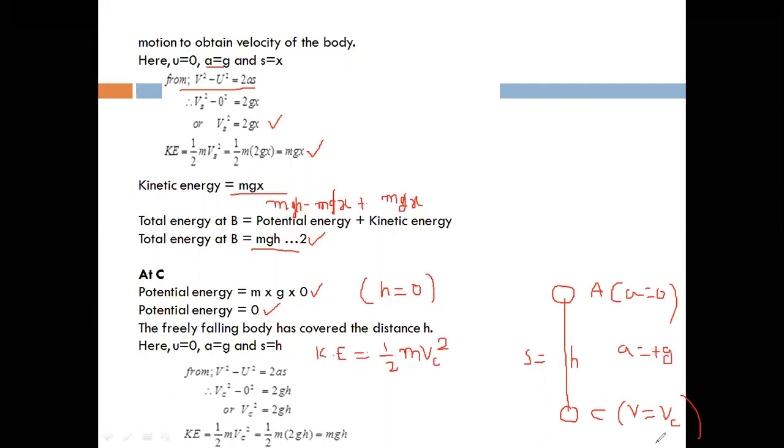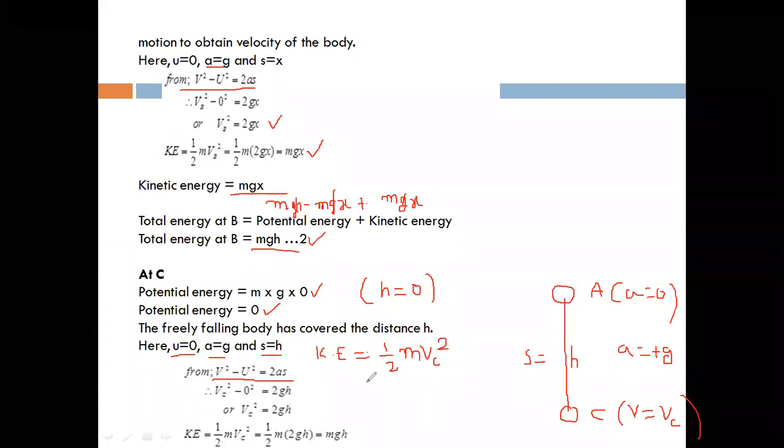So u equal to 0, a equal to g, s equal to h, v equal to vc. From the equation v square minus u square equal to 2as, vc square minus 0 square equal to 2gh, so vc square equal to 2gh.